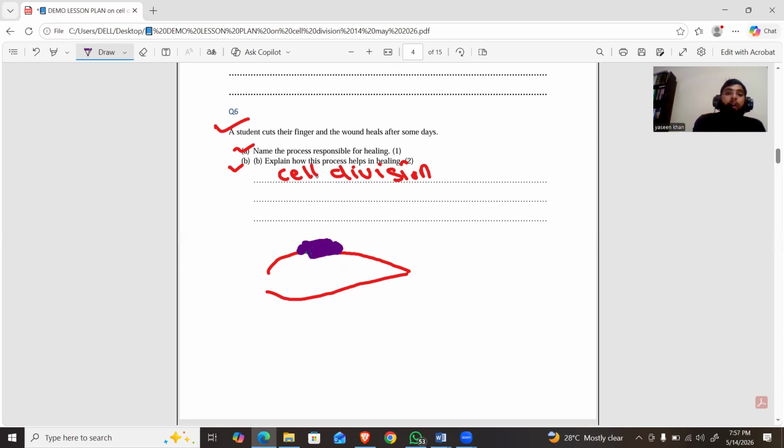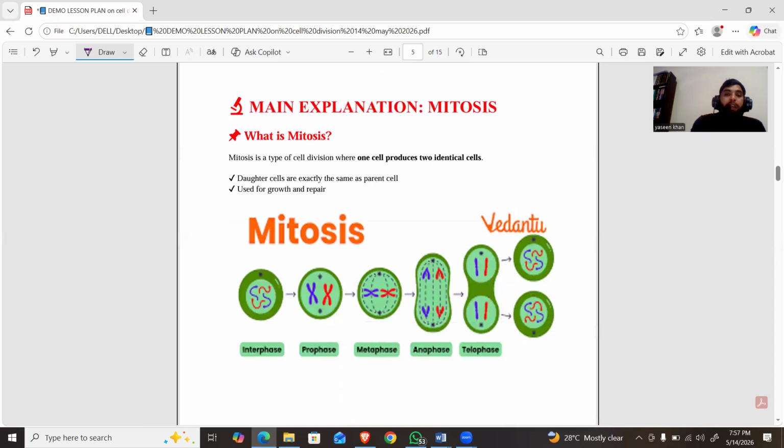Now let's move on to the mitosis process. Briefly, we discussed how the mitosis process occurs and how a single cell produces two identical cells. What are the main phases involved in mitosis, and what main events occur in each phase? For example, prophase, metaphase, anaphase, telophase.